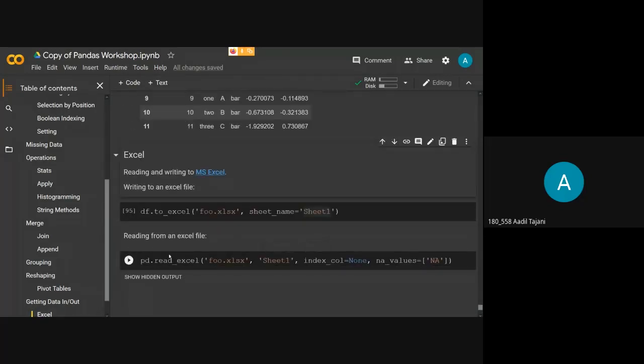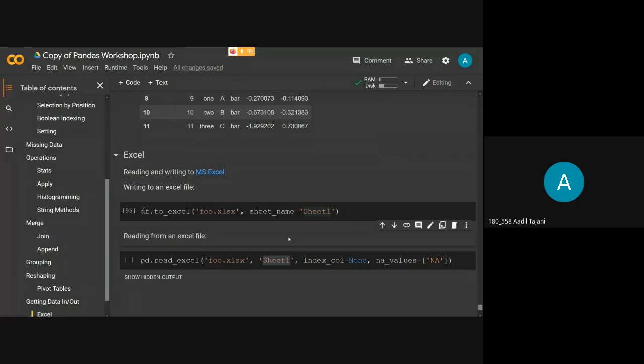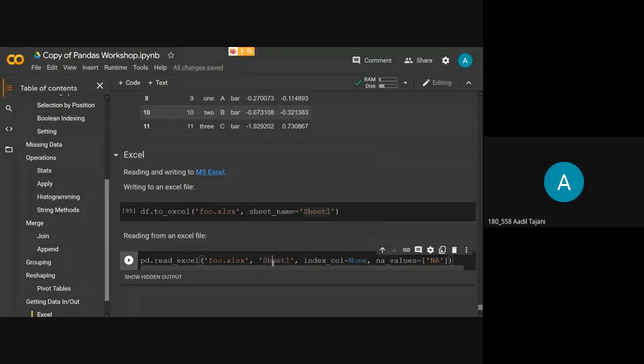If you want to read the Excel file, you have the function pd.read_excel, and you have to mention the file path from where you want to read, what file you want to read. Then you also have to mention the sheet name that you want to read. If there are multiple sheets, sheet 1, sheet 2, sheet 3, but I just want to read sheet 1, so I will mention sheet 1 here. Index column equal to None.